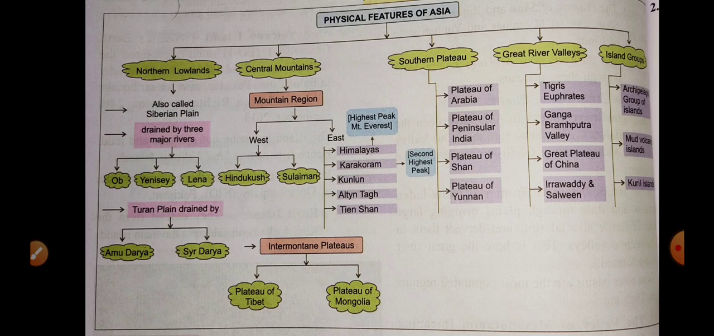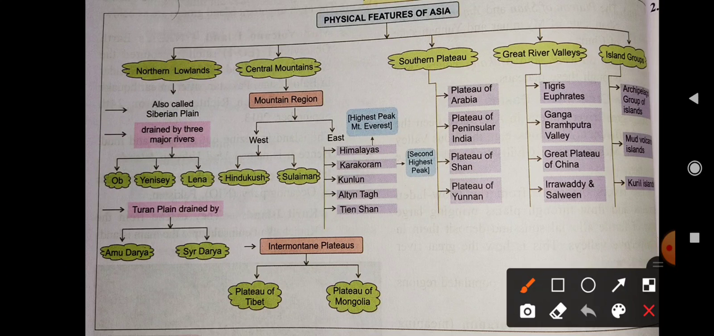Last time we already covered a lot about Asia, which is the largest continent. Today is the last part of this chapter. Today I am going to explain the physical features of Asia. What are the physical features of Asia?